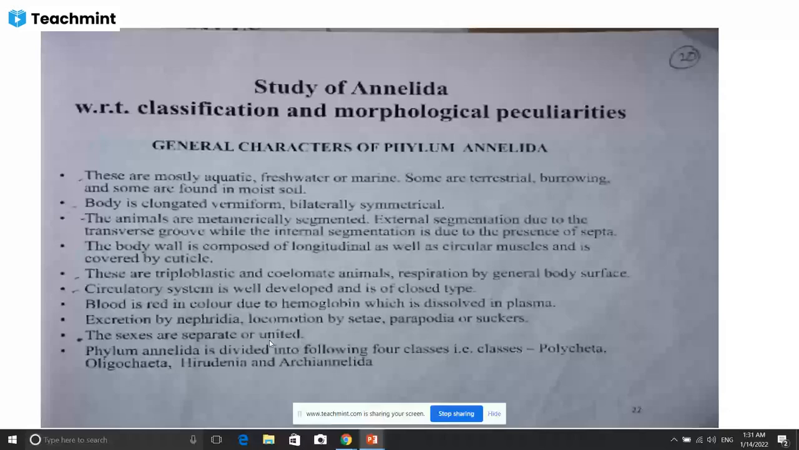The clitellum region shows the female genital aperture, and below the clitellum, the 1, 2, 3 segments show the male genital aperture, and these are the setae. Setae are the locomotory organ of this earthworm.